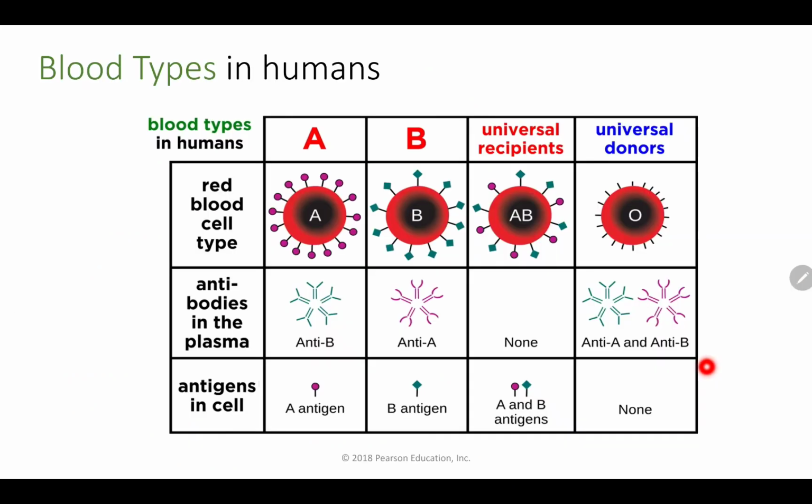So remember the different blood types. If you're blood type A, you're going to have A antigens and you're going to have anti-B antibodies. Remember the universal recipients. Universal recipients are going to be the AB blood types. And remember the universal donors. Universal donors are going to be blood type O. Why? Because they don't have any antigens on their cells, okay?